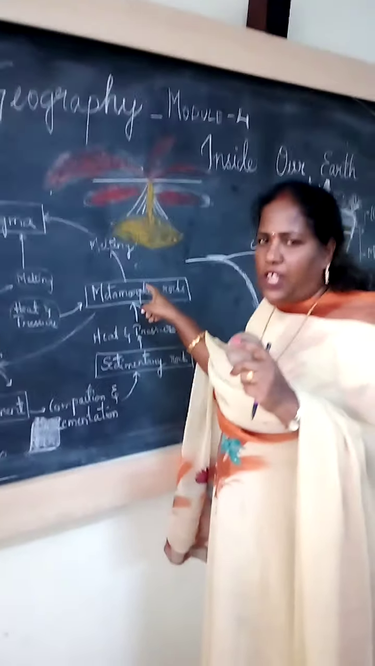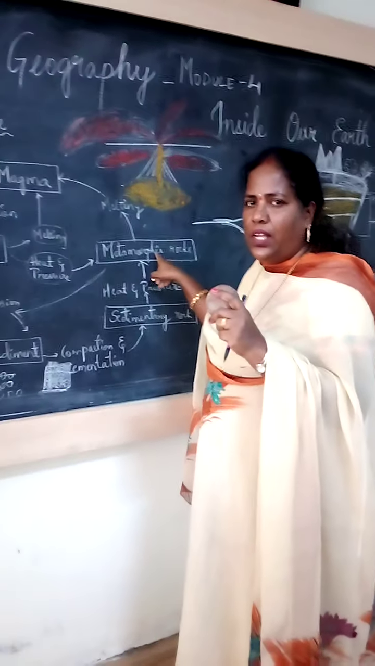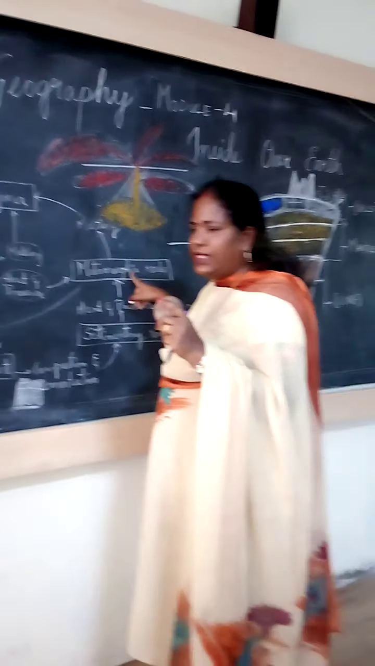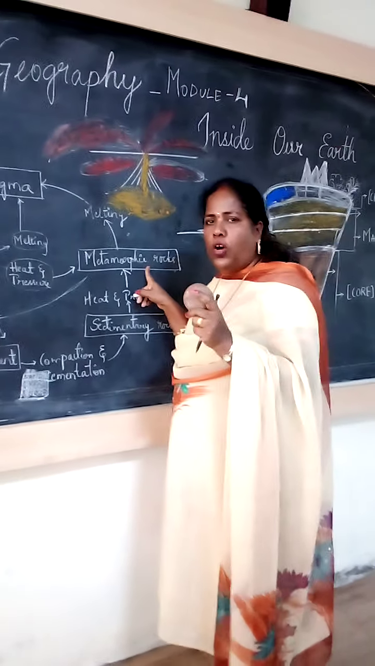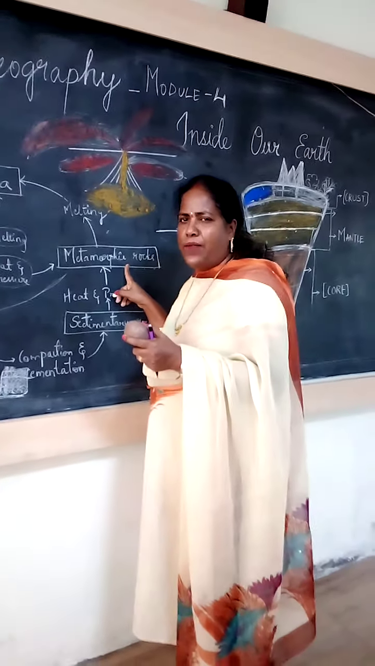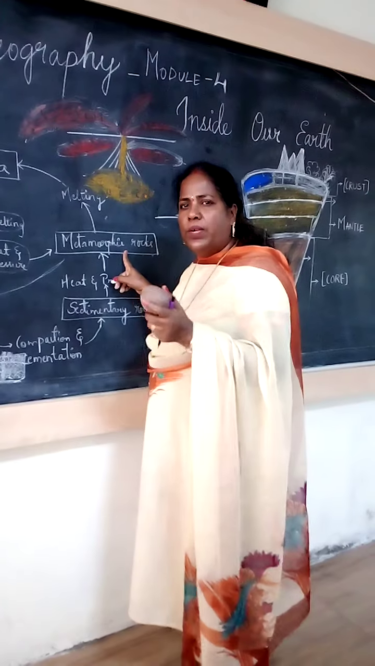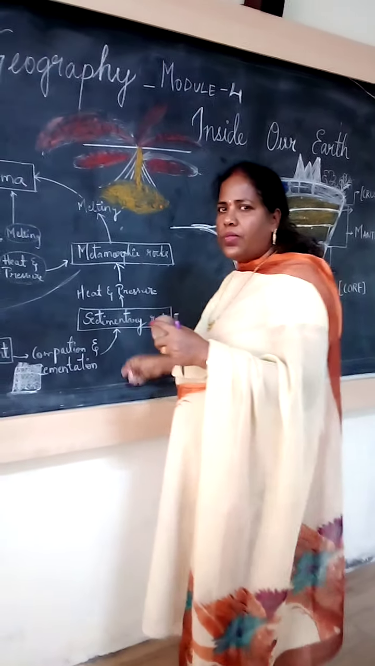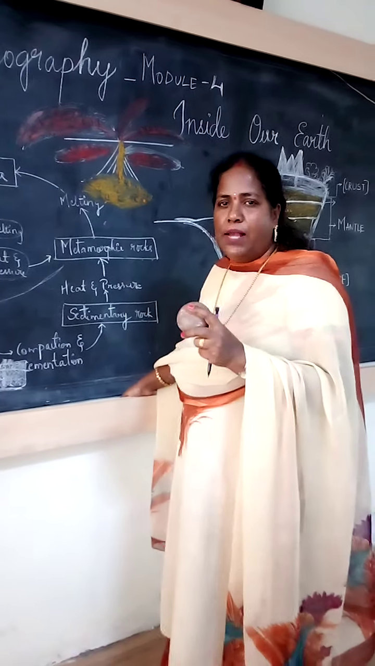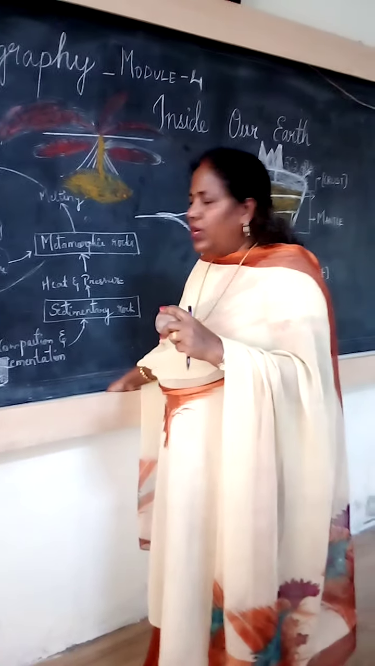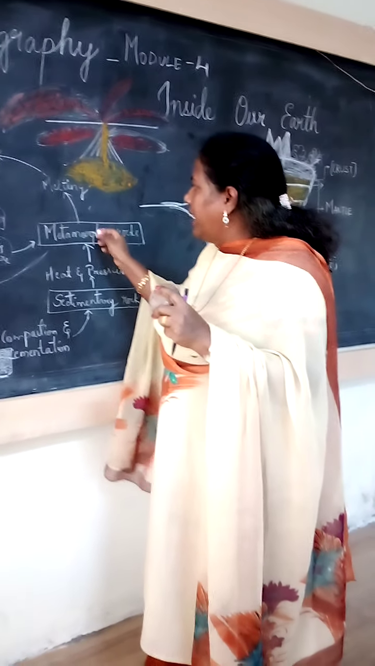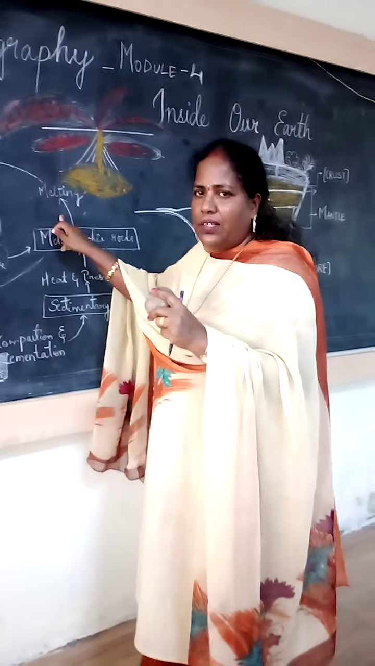These rocks are soft rocks. I gave the example also. Here, the coal will become the diamond. Limestone will become the marble. Okay. Now see here again the metamorphic rock.